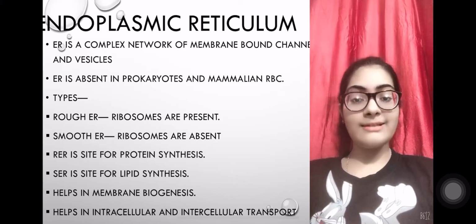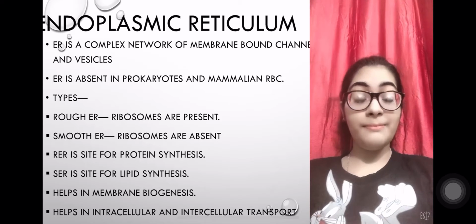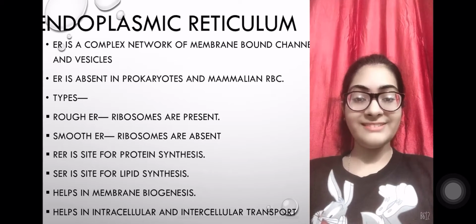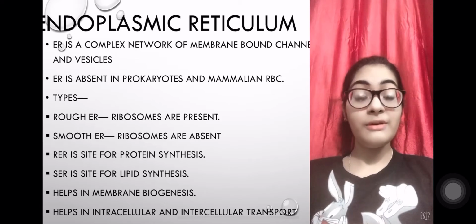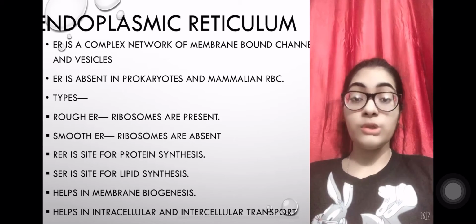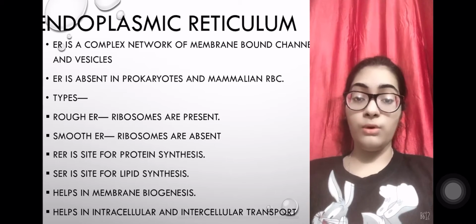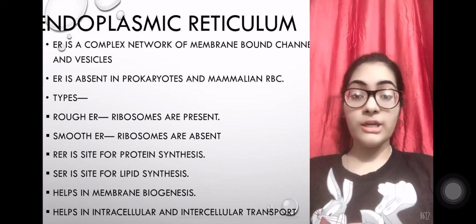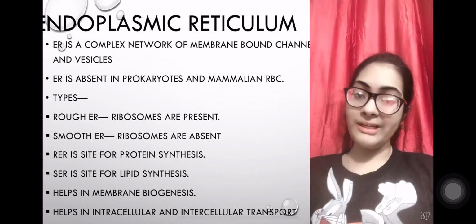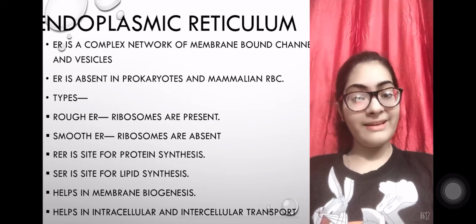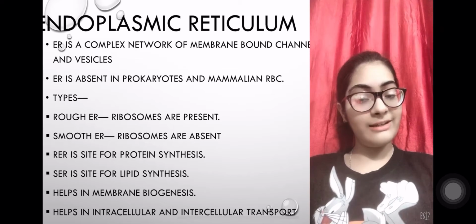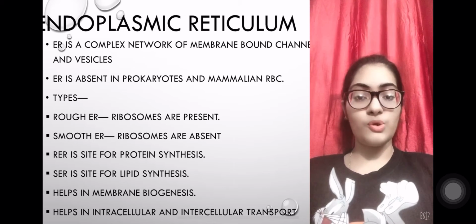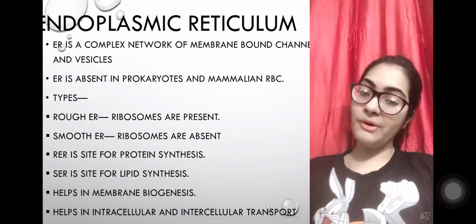As already discussed in the previous videos, plasma membrane is made up of lipids and protein. It consists of a bilayer of lipids. So if it has to be repaired, if it breaks off, what will we need? Lipids and proteins. Smooth endoplasmic reticulum synthesizes lipids and rough endoplasmic reticulum, because of ribosomes, synthesizes proteins.